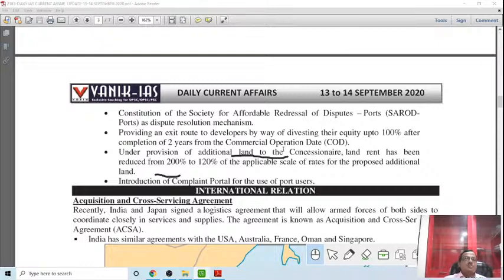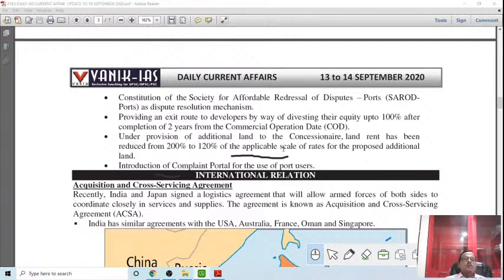Then go to the international relations section. Here it is the Acquisition and Cross Servicing Agreement. India cannot live in isolation. No country in the world presently can live in isolation, and that is the strategic relations we are developing. Recently, India and Japan signed a logistics agreement that will allow the armed forces of both sides to coordinate closely in services and supplies. The agreement is known as the Acquisition and Cross Servicing Agreement. This is the concept: acquisition and cross servicing agreement.